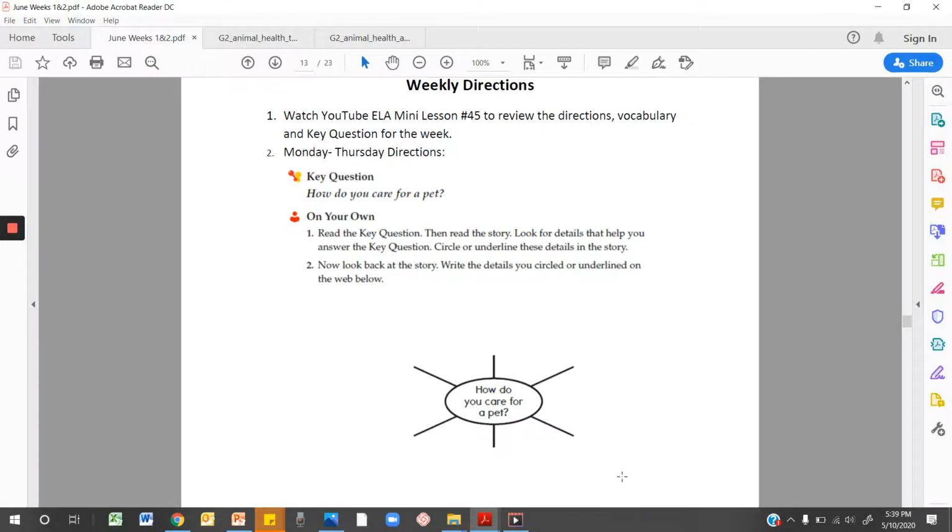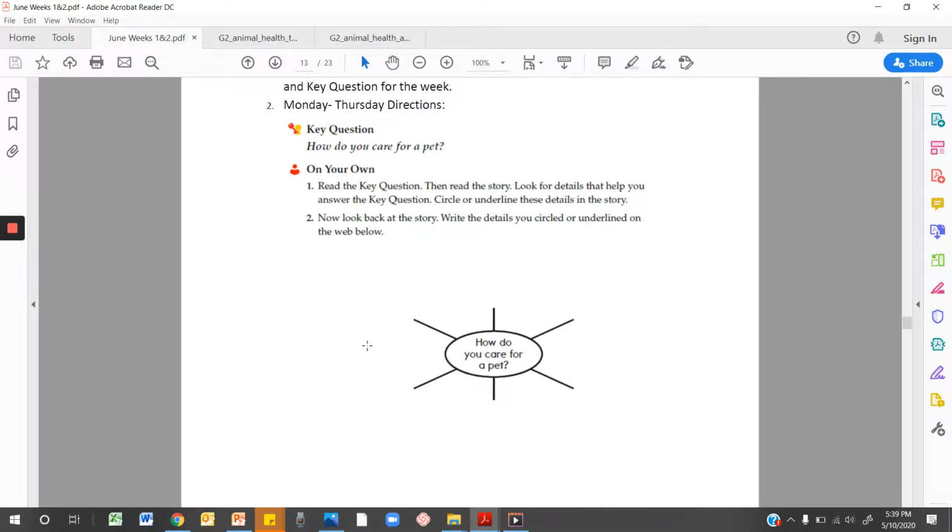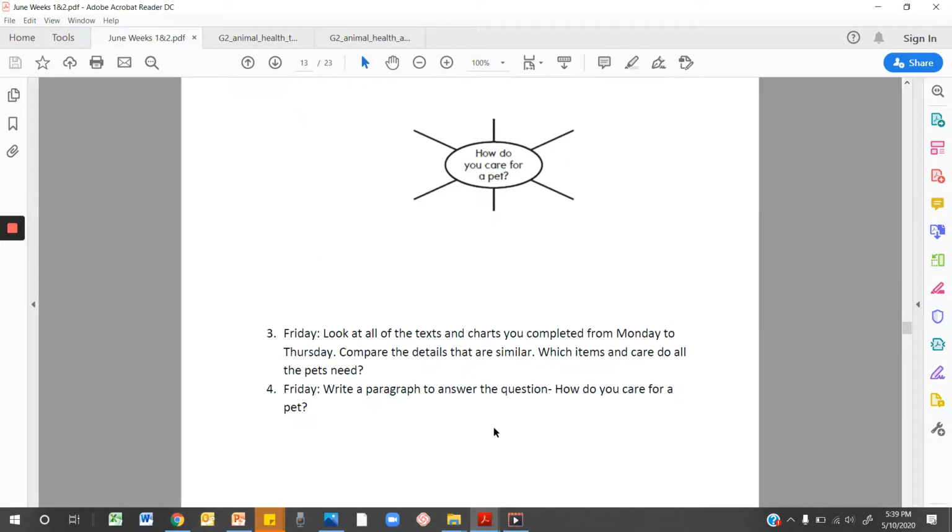How do you care for a pet? So when the story mentions a detail about taking care of a pet, you can write it next to these different arms on the web. Finally, on Friday, you're going to look at all of the texts and webs that you completed with the 4 passages. Compare the details that are similar. Which items and care do all pets need? And you'll answer this question by writing a paragraph. How do you care for a pet?